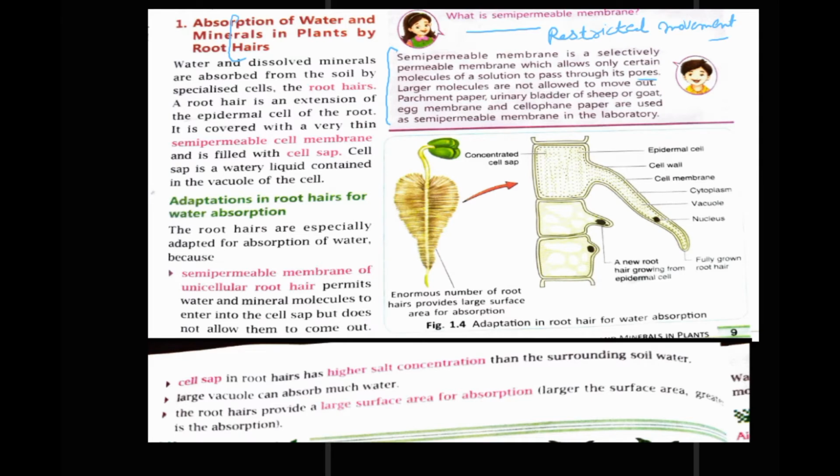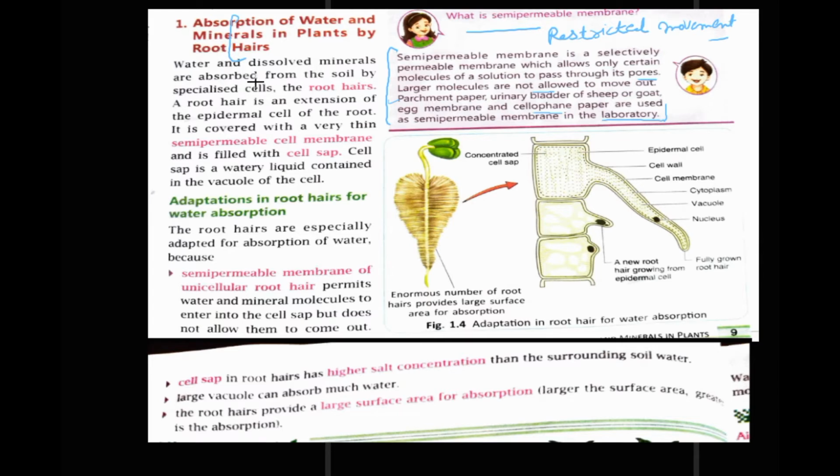Large molecules are not allowed to move out. Examples of selectively permeable membranes: parchment paper, urinary bladder of sheep or goat, egg membranes, and cellophane paper are used as semi-permeable membranes in the laboratory. Now we will discuss the first point.